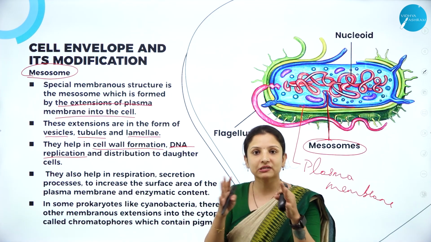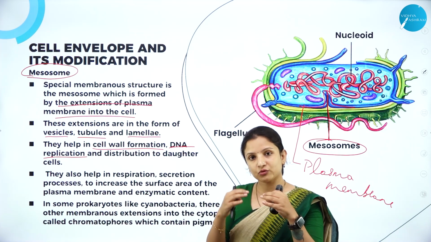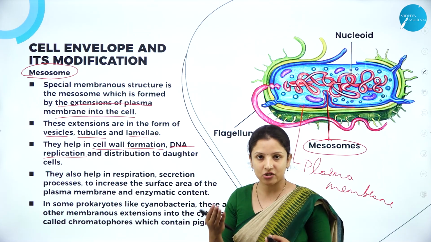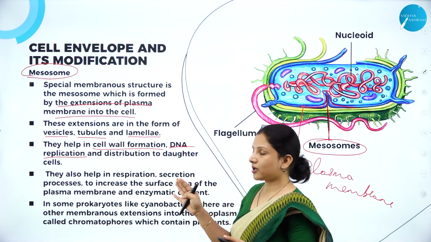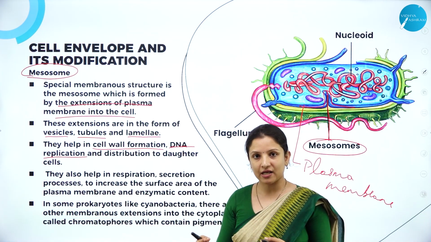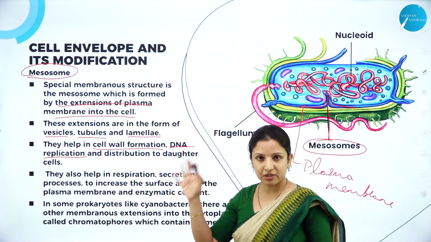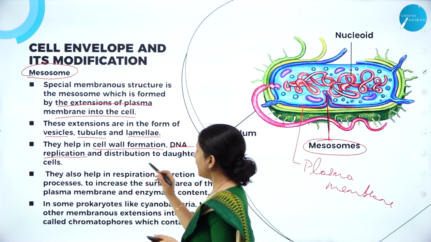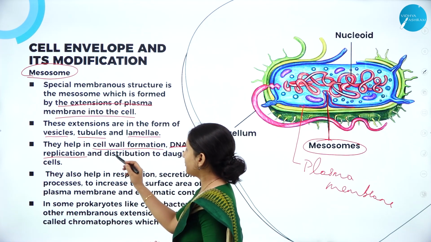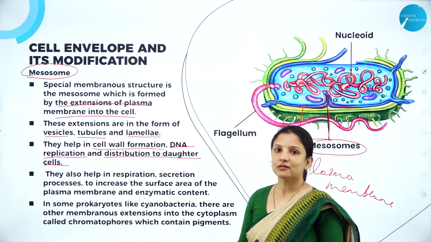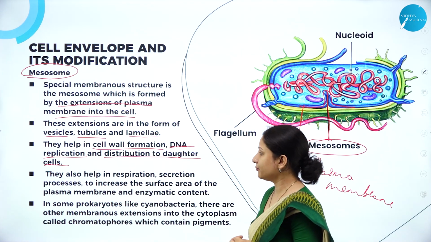The DNA should be distributed. So during that process, the same copy of DNA should be produced. That is, a replica of the DNA should be produced. So if the replication process of DNA has to occur, then the infolding of the plasma membrane, that is called the mesosome, should be there. And that is for DNA replication and the distribution of the DNA into the daughter cells. For that, these mesosomes are very, very important.